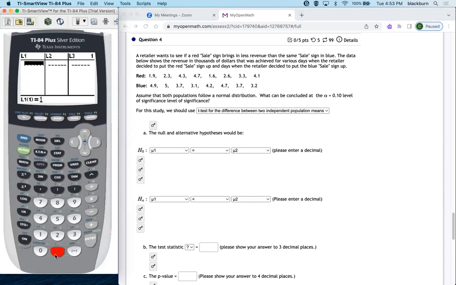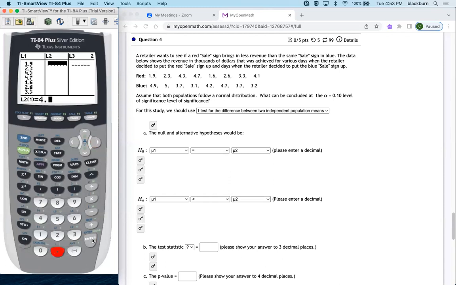So we got 1.9, 2.3, 4.3, 4.7, 1.6, 2.6, 3.3, 4.1.